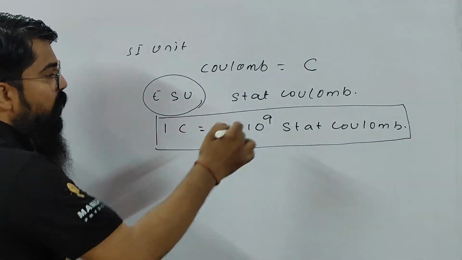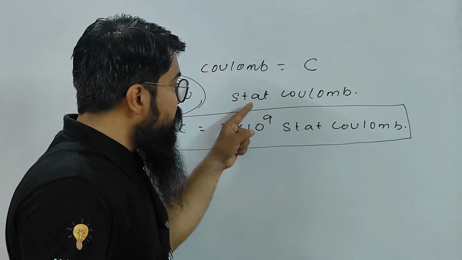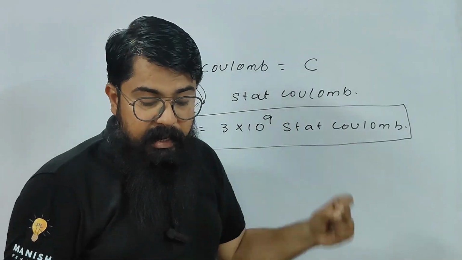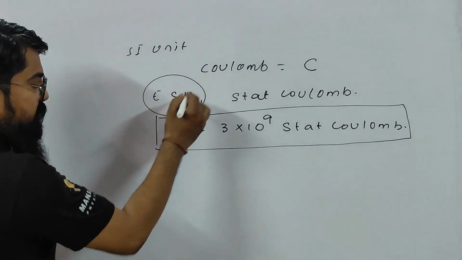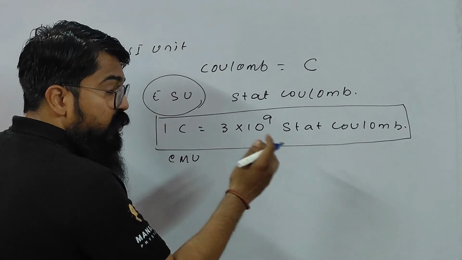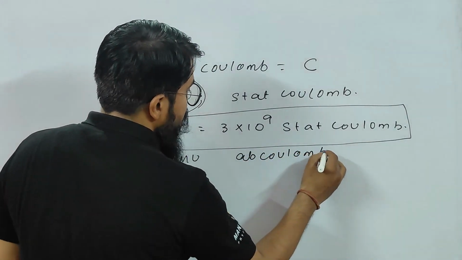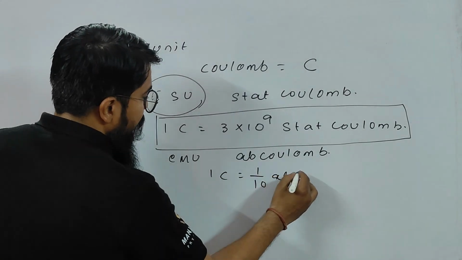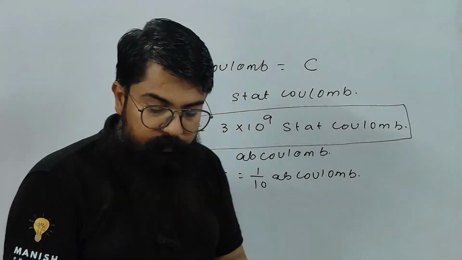1 coulomb is how much? This is the electrostatic unit, the CGS system, where the unit of charge is stat coulomb. And in the electromagnetic unit, EMU, the CGS unit of charge is ab coulomb. So 1 coulomb is equal to 1 by 10 ab coulomb. Is that clear, children?